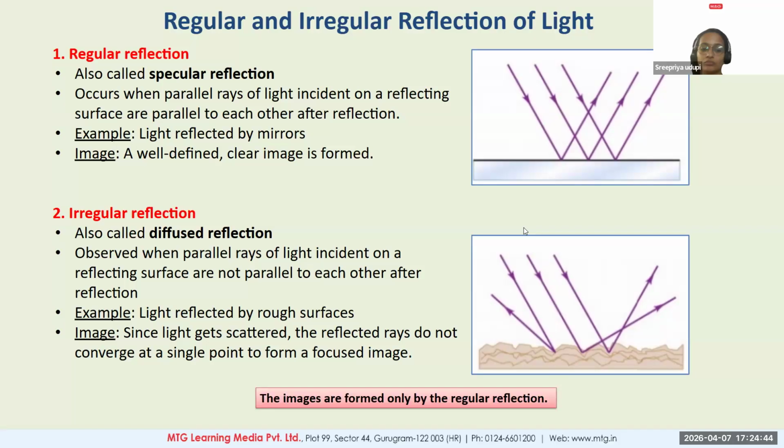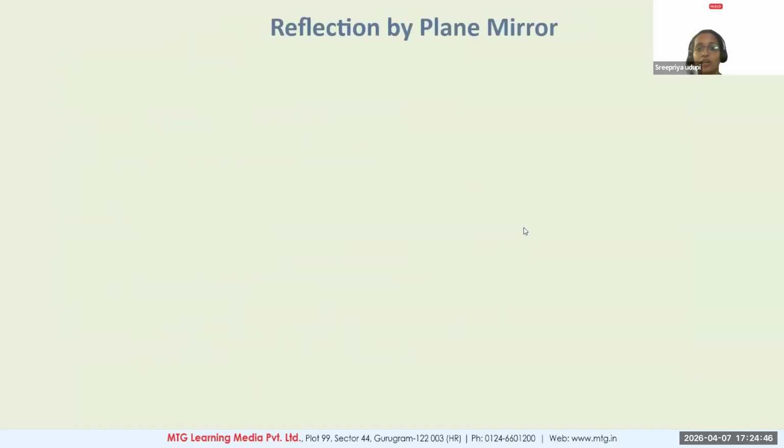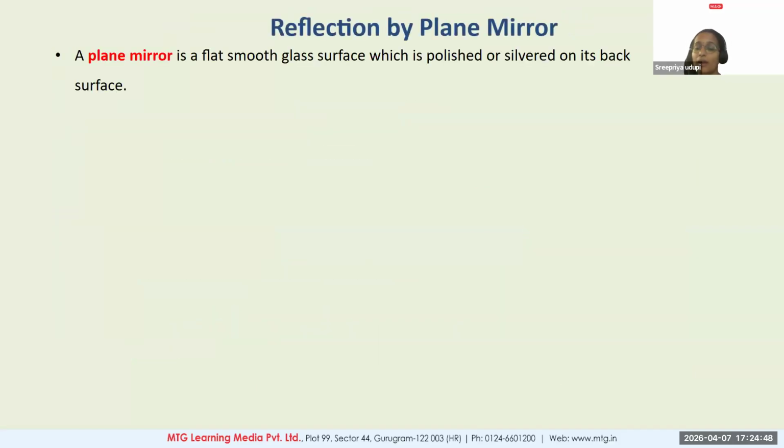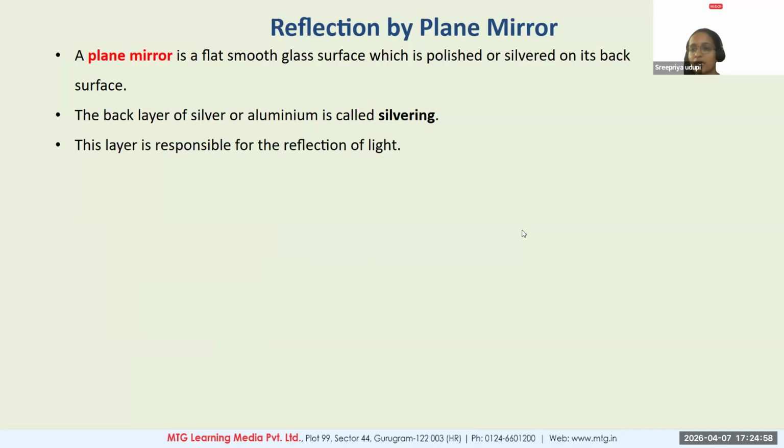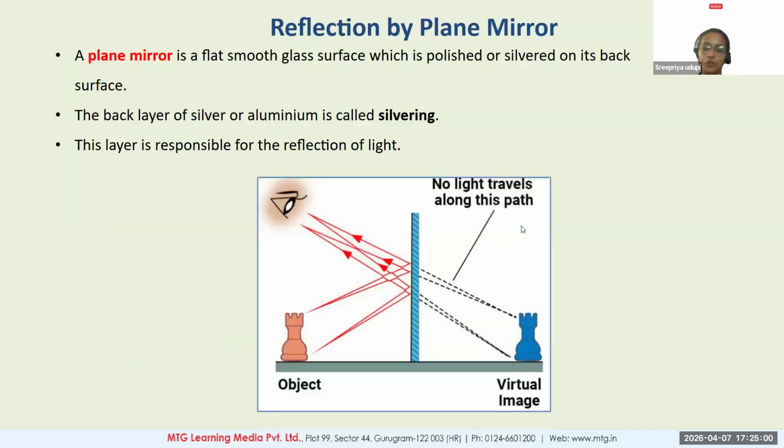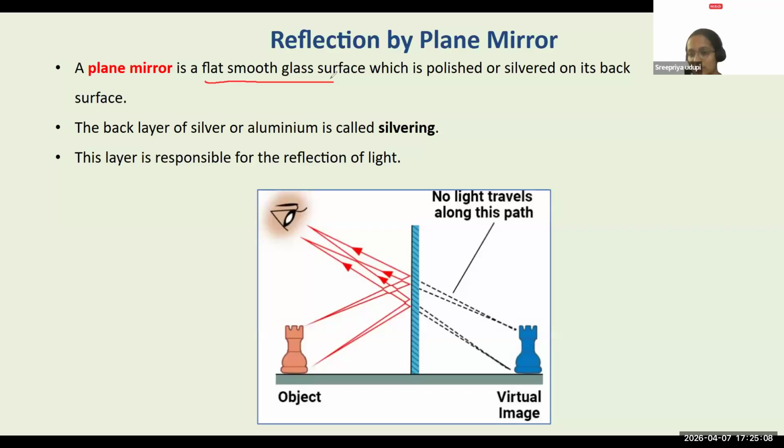Next. And one more thing. We talk about reflection by a plane mirror. I was giving the example of a plane mirror when I was talking to you about reflection. So let's understand particularly about the plane mirror and what its characteristics are. A plane mirror is, of course, as you all know, a very flat, smooth glass surface.